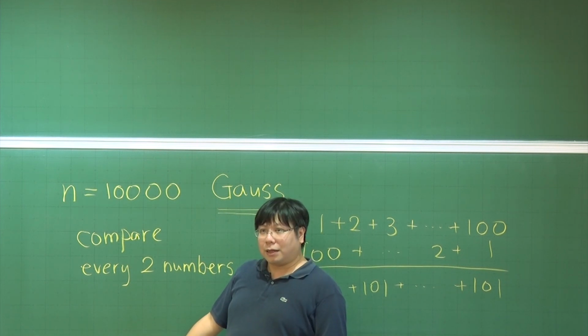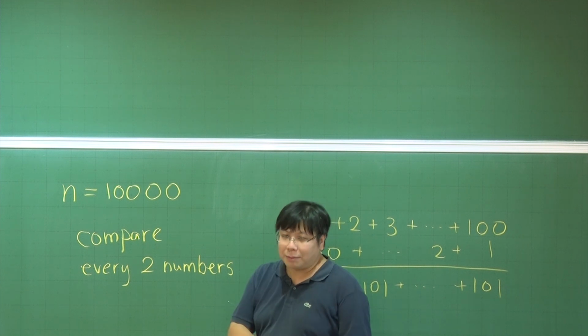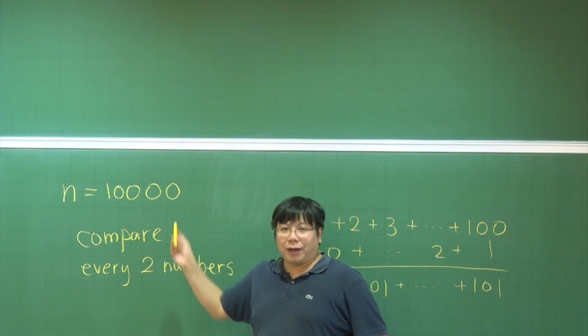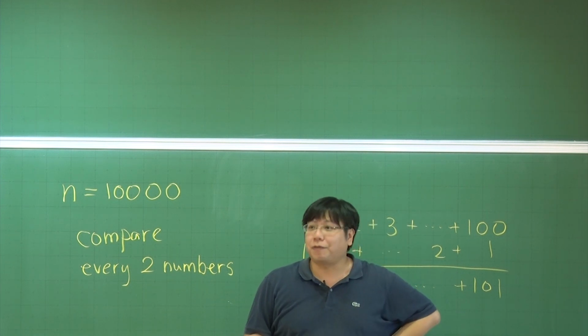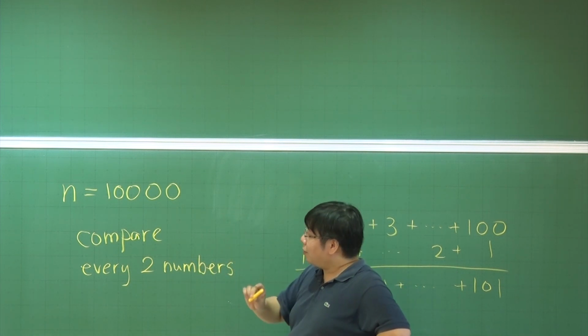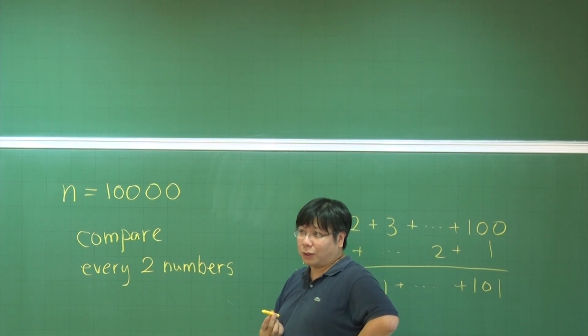If n is getting larger and larger, then let's say n is like this, then maybe you need something like 10 to the power 8 operations, roughly, or in that order. And then maybe your computer can still solve it in less than 1 second.